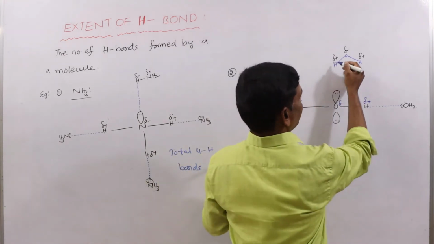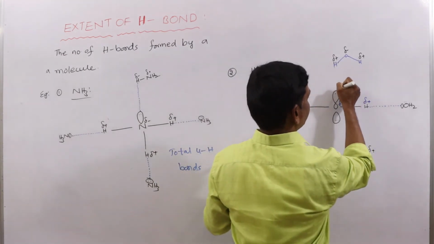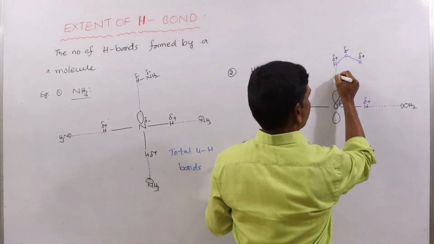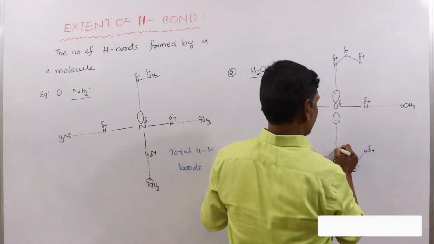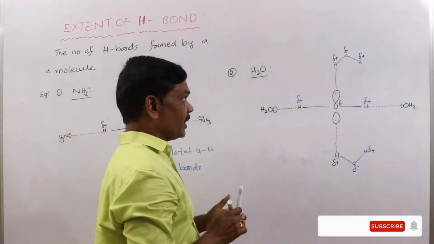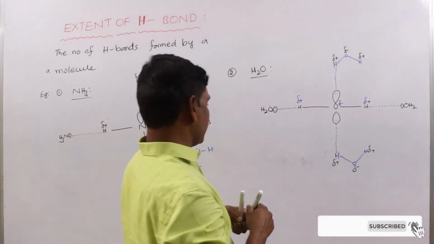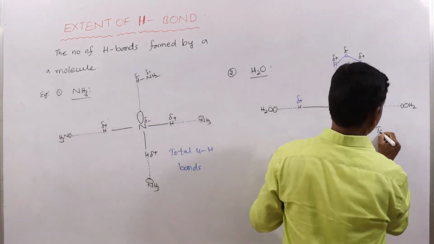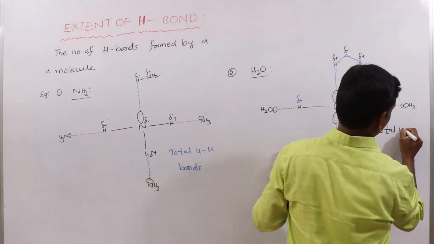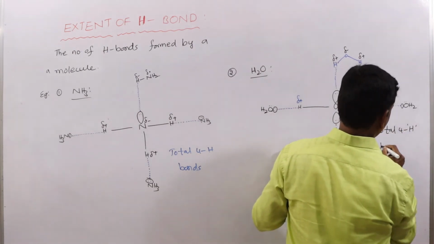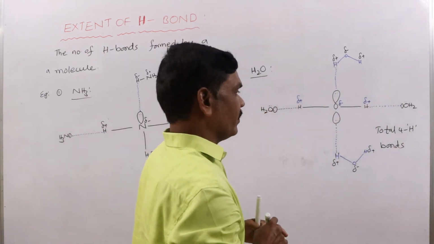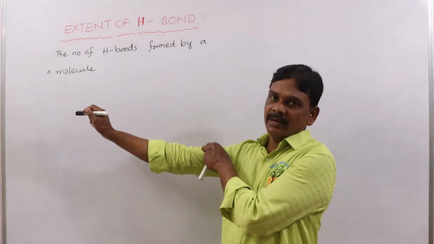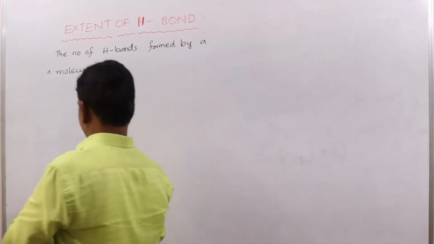Between the partially positively charged hydrogen and this electron pair, there is formation of a hydrogen bond. So in total here we have 4 hydrogen bonds.